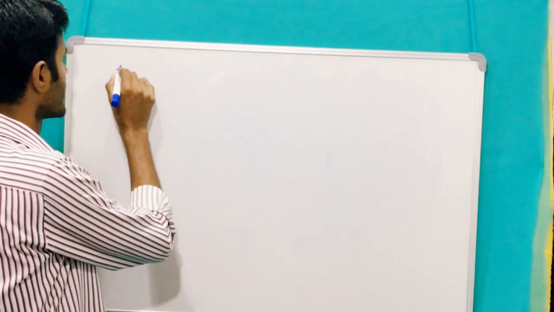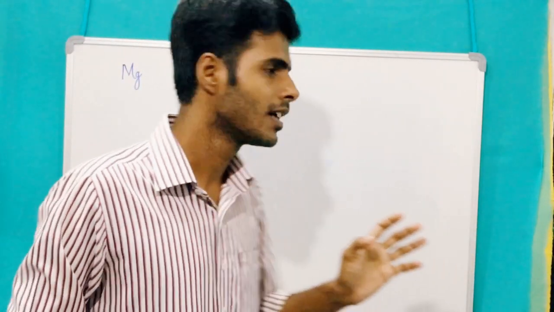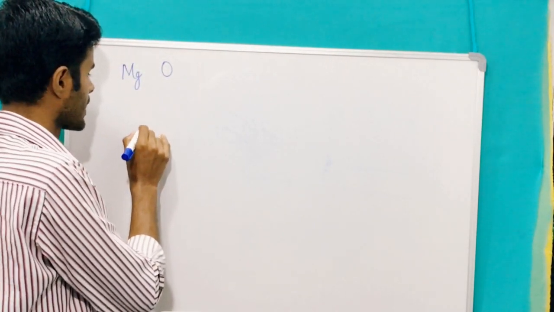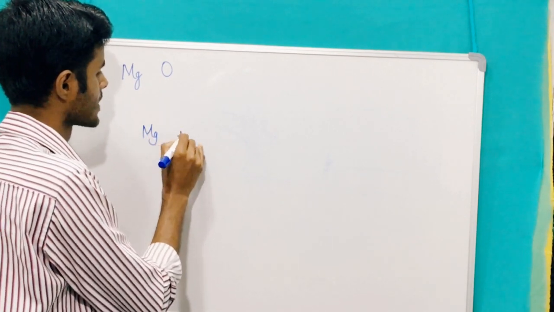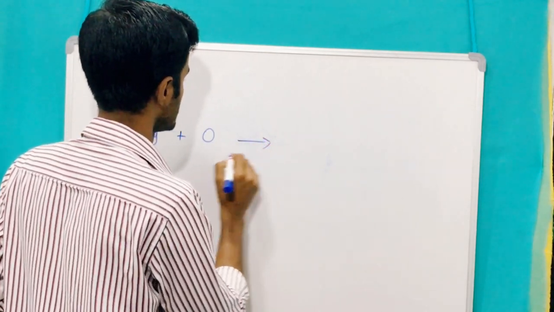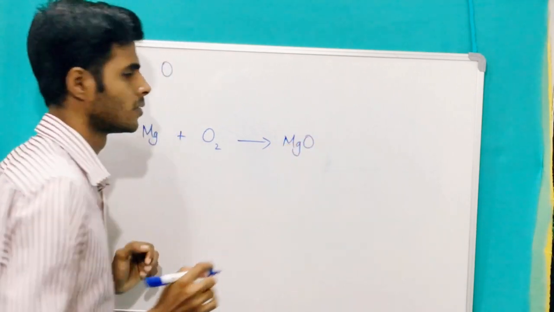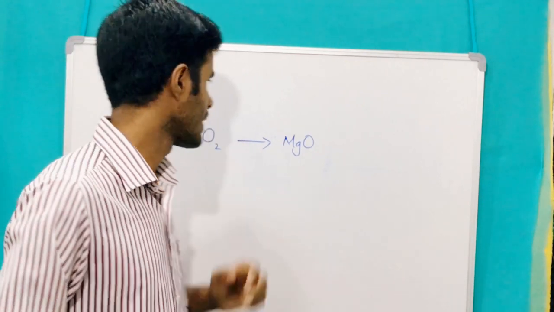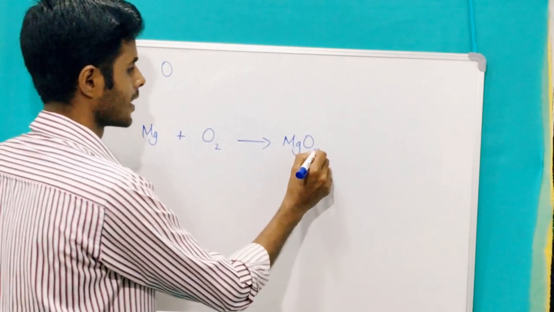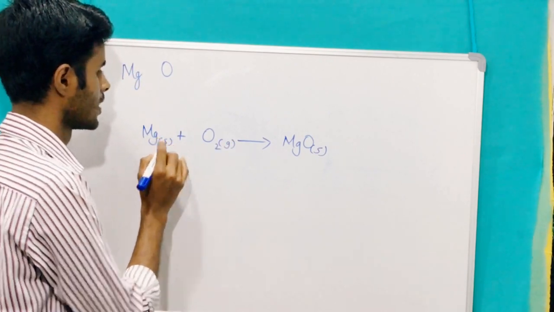Like I have already told you, the representation of the magnesium element is Mg and oxygen is represented as O. So magnesium plus oxygen gives MgO. Magnesium oxide is formed. This is white in color, as I told, a solid. This is a gas, and this is also a solid.